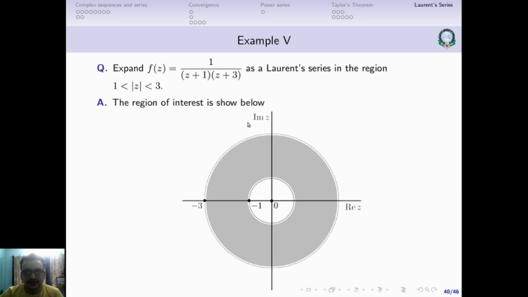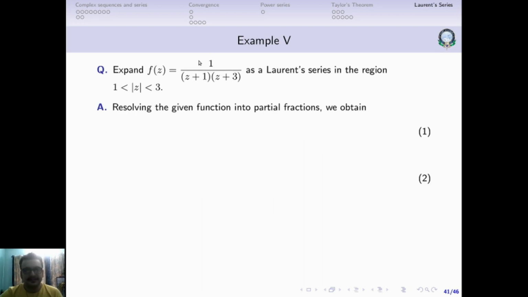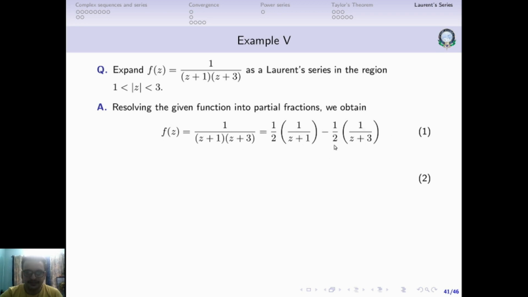Now what we can do is resolve this function into partial fractions. I have already shown you in class how to find the partial fractions. So basically the function 1 by (z plus 1)(z plus 3) is equal to a by z plus 1 plus b by z plus 3. We resolve this into partial fractions, and we can see that this will be equal to half into 1 by z plus 1 minus half into 1 by z plus 3. You can just verify this on your own. So these will be the partial fractions.